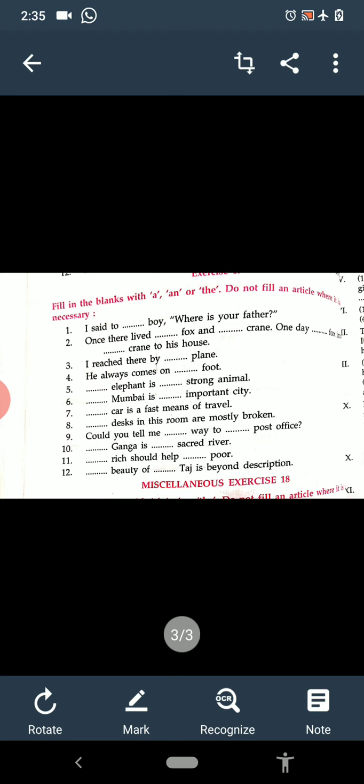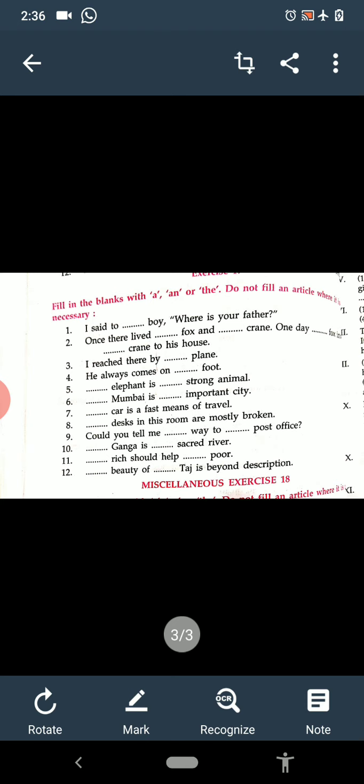Number 7, the car is a fast means of travel. Number 8, the desks in this room are mostly broken. Number 9, could you tell me the way to the post office? Because the things are known to us. Then number 10, the Ganga is a sacred river. The rich should help the poor. The beauty of the Taj is beyond description.